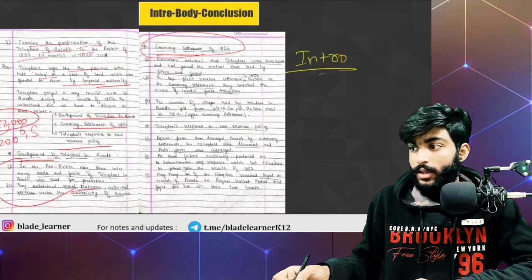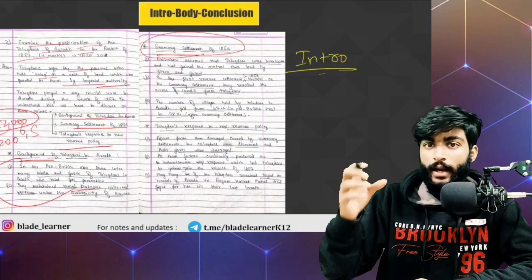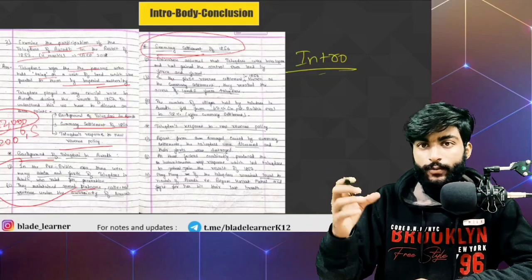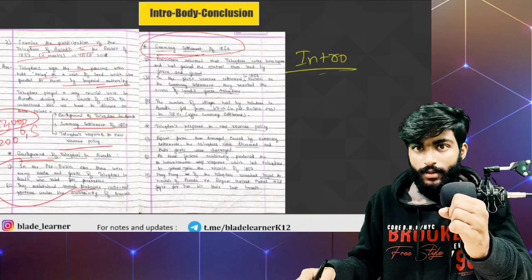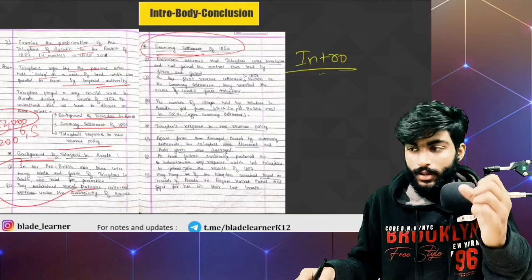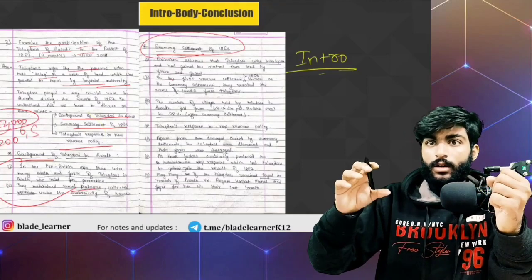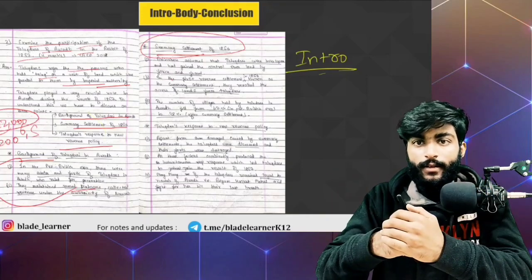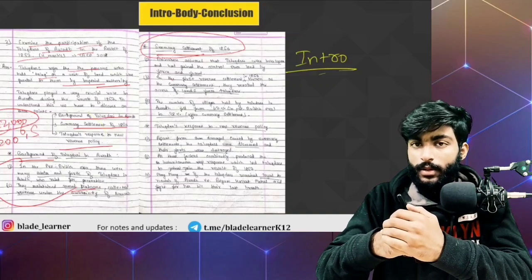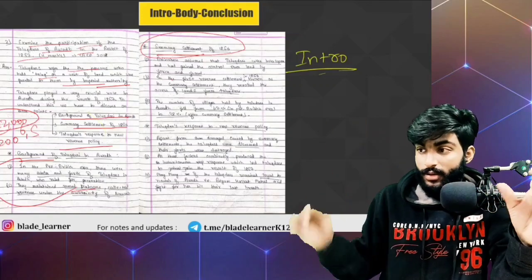So Britishers believed that Talukdars were interlopers and they had gained access to land through fraud and force. They had forced the peasants. They had done forgery with them to gain access to land, and Britishers assumed that Talukdars were responsible for the pathetic condition of peasants. That was the perception of Britishers.